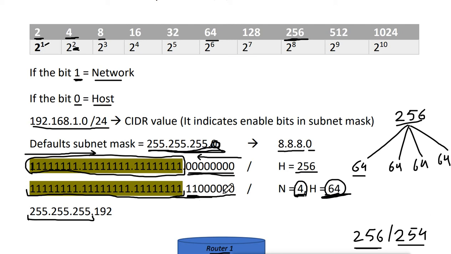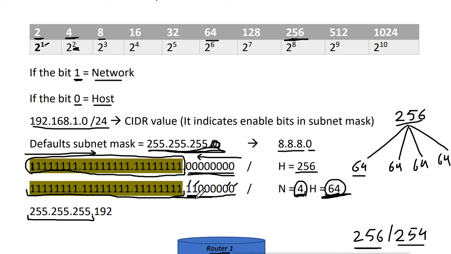So the first bit is 1, then 2, 4, 8, 16, 32, 64, and then 128. So these first 2 bits are 64 and 128.